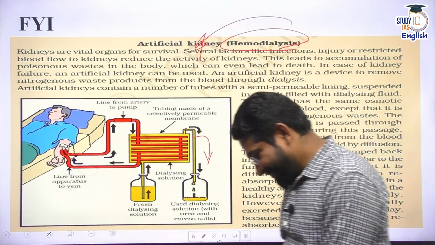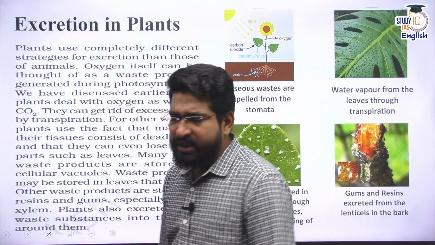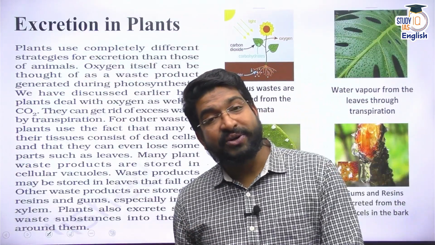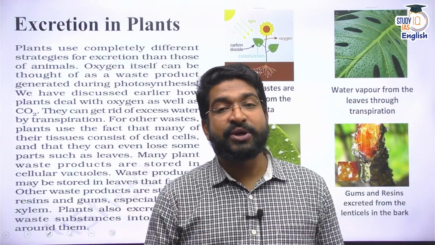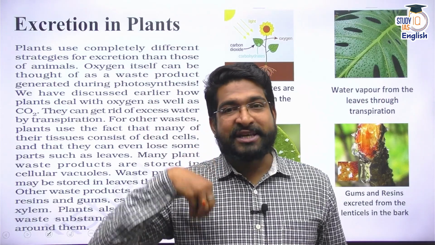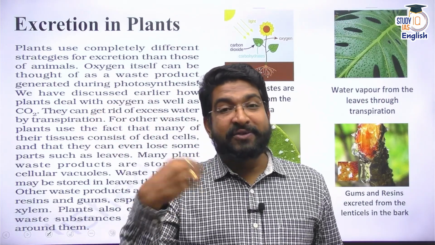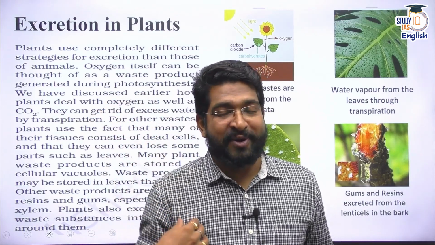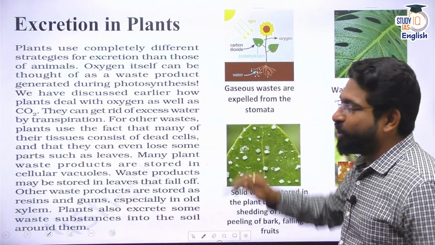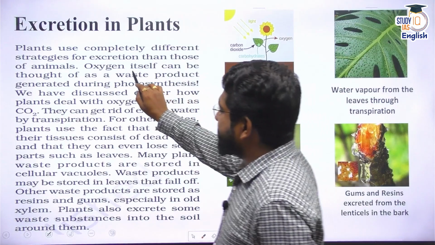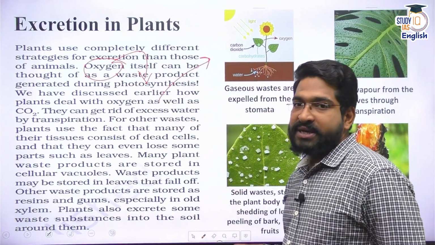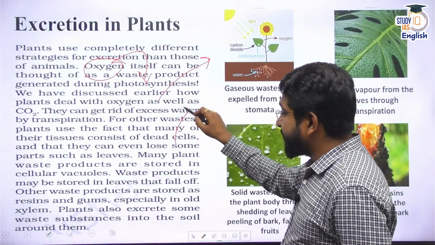Right? Now, apart from this, we know that plants do not have any specific excretory system or excretory organs, but we know they have stomata. Now, stomata expel, according to the plant, the waste product, oxygen, which is very useful for us. So it expels out oxygen. Similar to that, plants do also excrete. For example, oxygen itself is a waste product for a plant. It is excreted out. Similarly, excess water is excreted out.